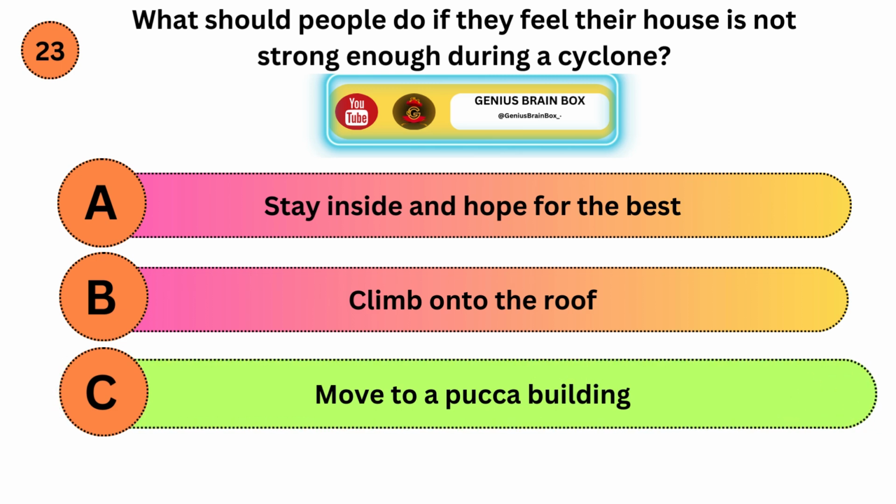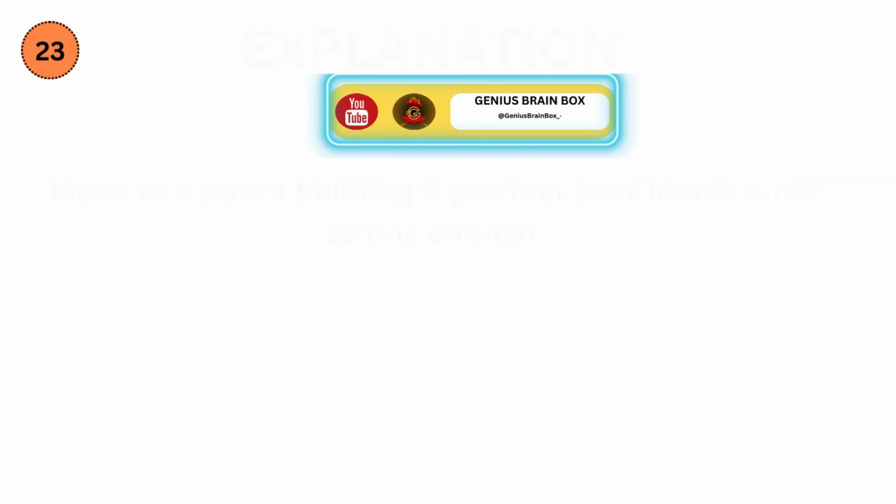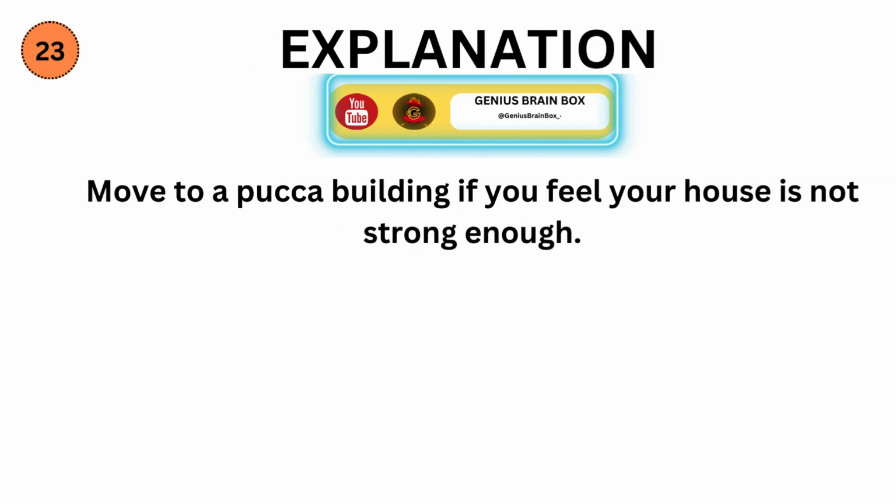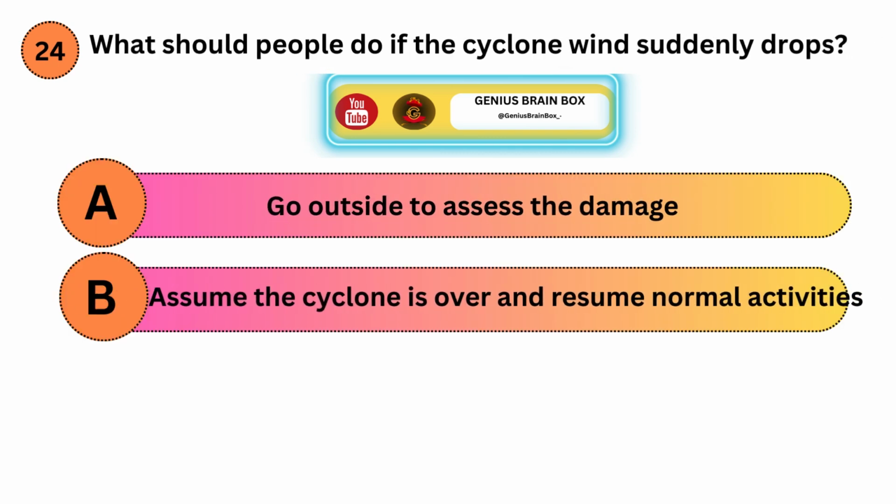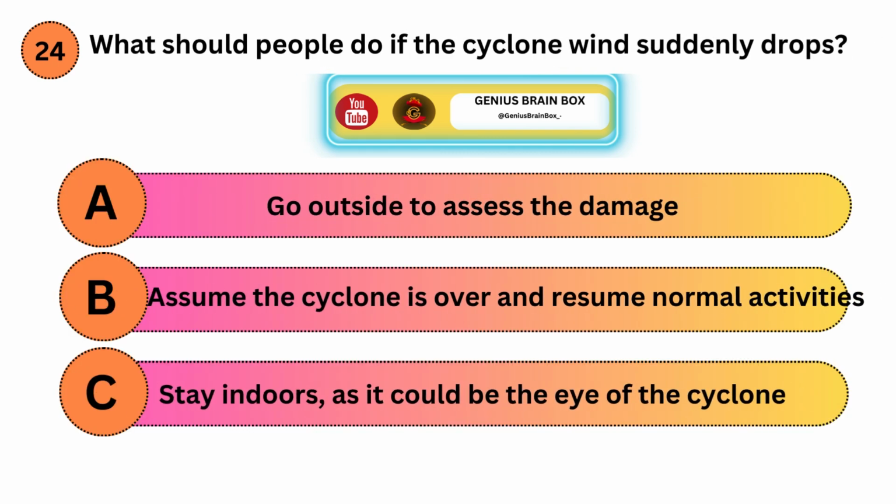Correct answer is C. Explanation. Move to a pucca building if you feel your house is not strong enough. What should people do if the cyclone wind suddenly drops? Option A, go outside to assess the damage. Option B, assume the cyclone is over and resume normal activities. Option C, stay indoors, as it could be the eye of the cyclone.